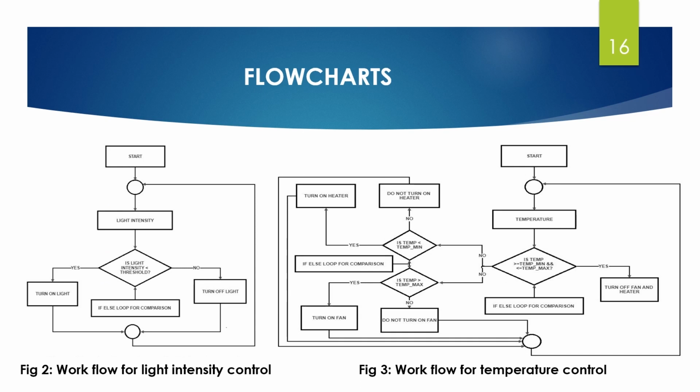Otherwise, the light is turned off. The experimental threshold that we have taken was 300. Now, figure 3 shows the flow chart for temperature control. When the temperature of the greenhouse is in the range of the threshold that we have set, then both the heater and the fan are turned off. When the temperature is below the threshold, then the heater is turned on. And when the temperature is above the threshold range, then the fan is turned on. The experimental threshold value that we have taken is in the range of 24 to 32 degrees Celsius.